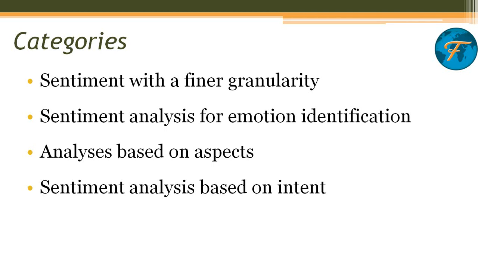Followed by emotion identification. We try to identify the emotions when people express certain things. Are they happy, are they sad, are they in sorrow, fear, or panic mode, whatever it is. All these expressions can be found as emotions here. Third will be the analysis based on aspects, something like their psychology or sentiment across a particular product or service. And finally, the analysis based on intent. What kind of customer intentions, like they want to purchase a product, downgrade or unsubscribe from a product, something like that.